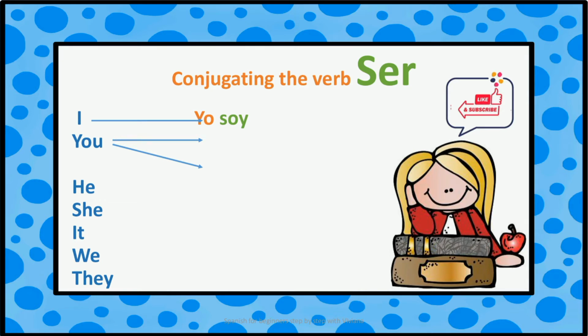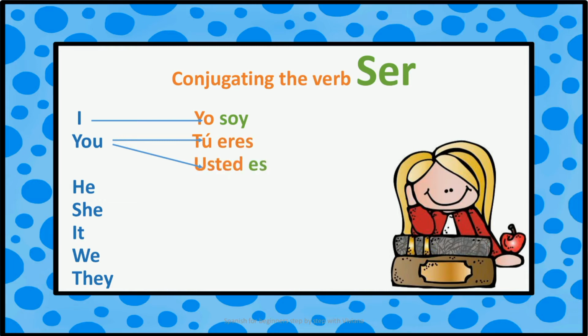Then the informal form is tú. And the conjugation is tú eres. Tú eres. You in formal form is usted. Then the conjugation is usted es.